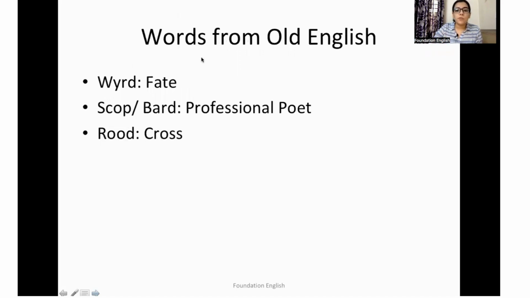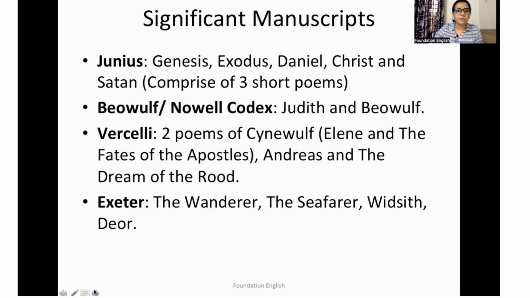Now, we have words from Old English. The word weird means fate. It is also pronounced as word sometimes. Then we have scop or bard, who is the professional poet. Then we have rood, which means cross.